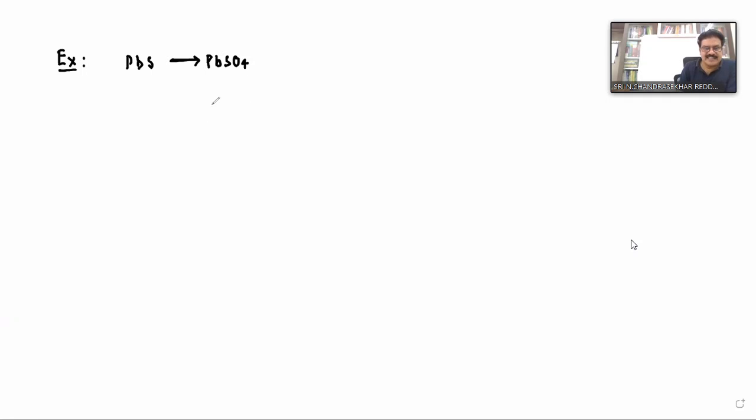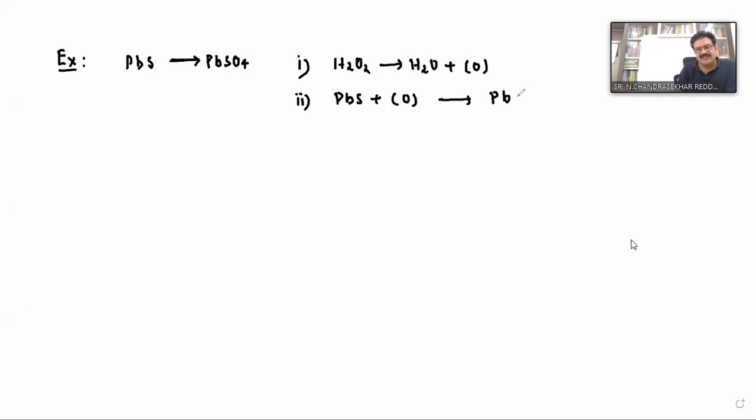lead sulfate. Now, actually this reaction takes place in 2 steps, but I am not going to write every reaction. First, H2O2 decomposes into H2O plus nascent oxygen. In the second step, this nascent oxygen combines with lead sulfide and produces lead sulfate, PbSO4.